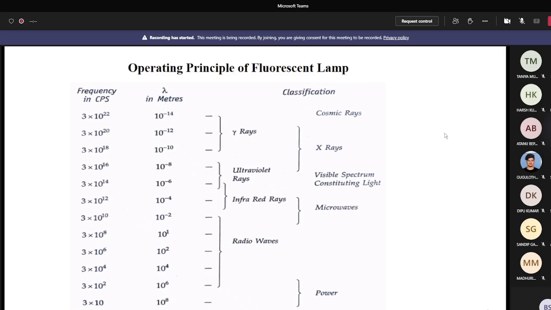So that should be economic. That means the cost of the fluorescent lamp will be less, so that customers can easily buy it, as well as at the same time get the proper illumination. So two things you have to think of. If it is very costly, then I cannot purchase and use these things. That is not our motto.